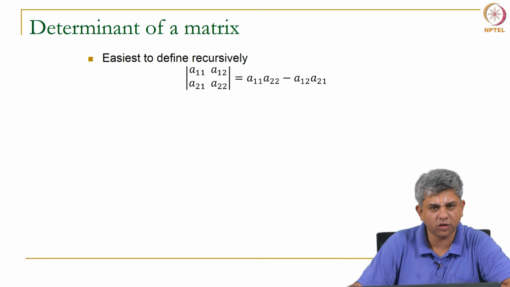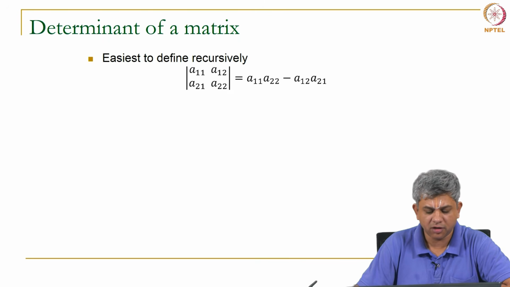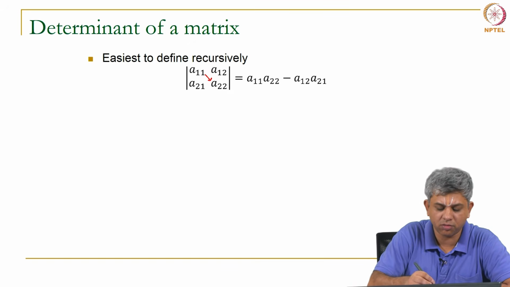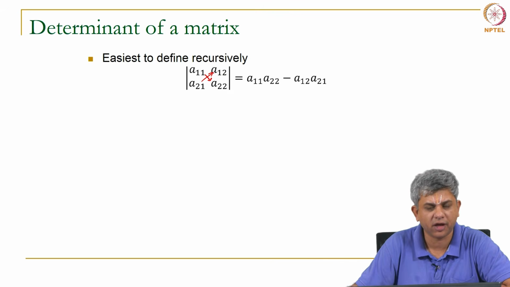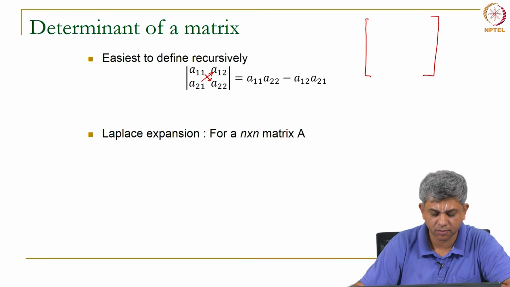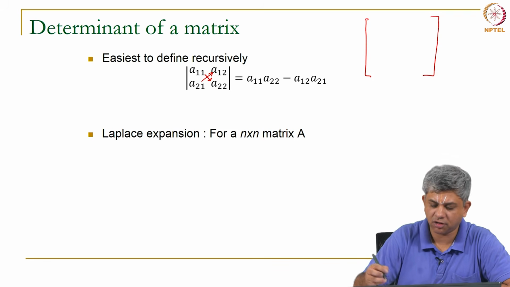So, we all know that if you take a 2 by 2 matrix, you can simply define the determinant as A11 A22 minus A21 A12, and that the determinant of a bigger matrix is using kind of a recursion idea.